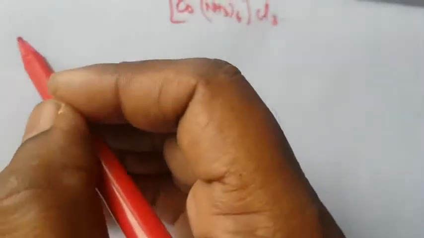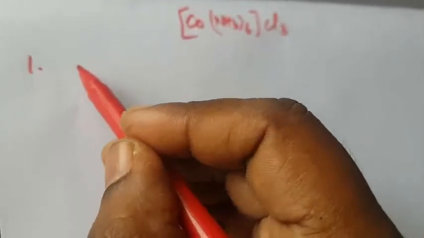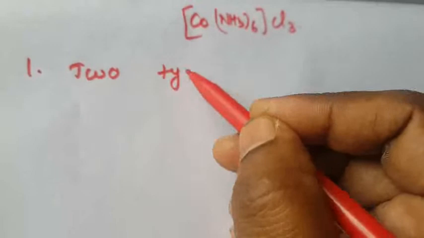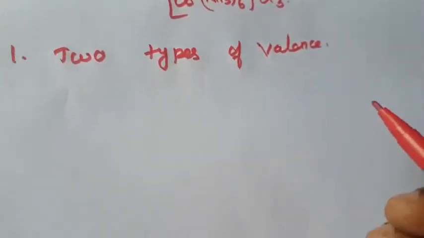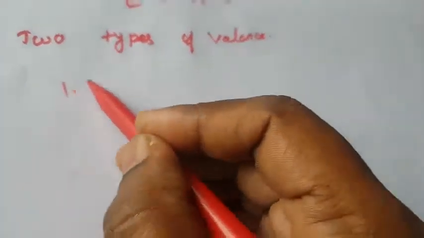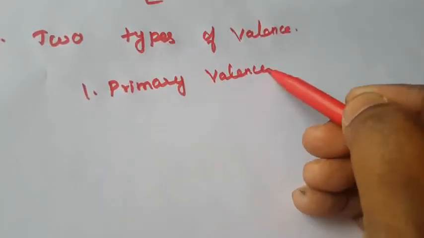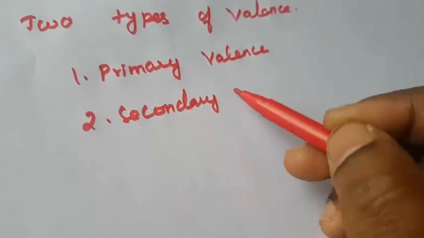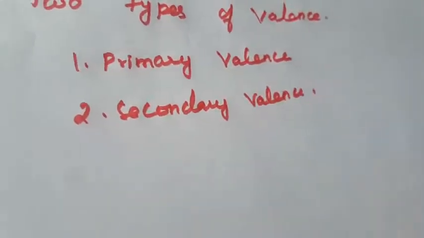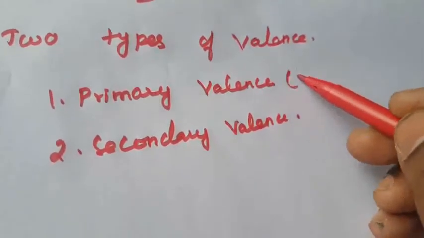The first point of Werner's theory, this is an important theory: the coordination compound element exhibits two types of valency, primary valence and secondary valence. This is the first point. But what is meant by primary valence? What is meant by secondary valence? Primary valence is referred to as the oxidation number.